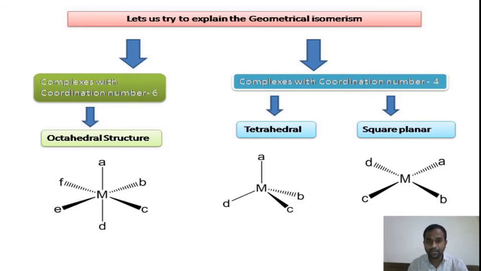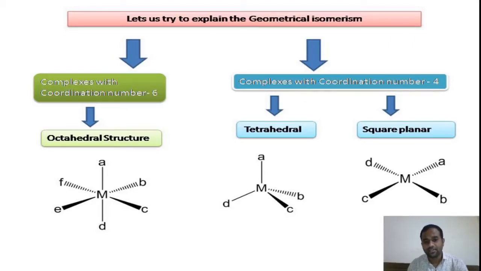In tetrahedral, actually there is no geometrical isomerism, right? For tetrahedral complexes, there is no geometrical isomerism because if you look at the structure, the bond angle between the two bonds is 109 degrees 28 minutes. That means A and B are separated by 109 degrees. Similarly, A and D is also separated by 109 degrees. A and C, these two bonds are also separated by 109 degrees.